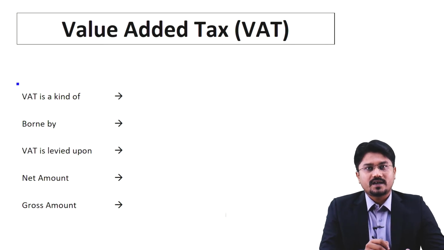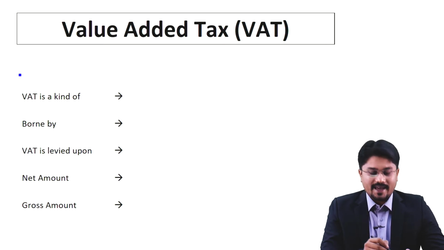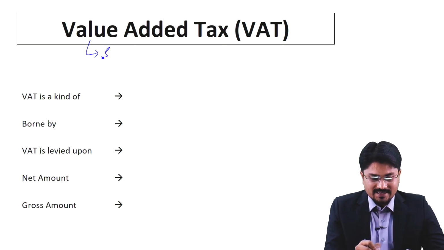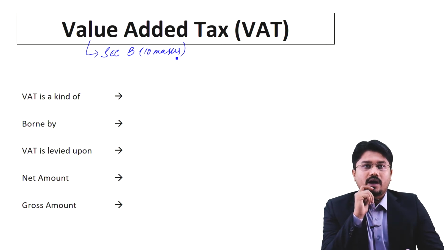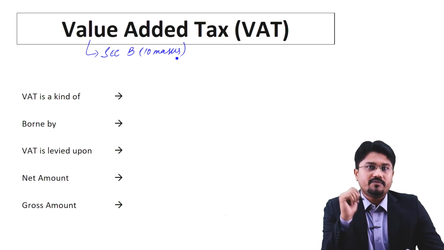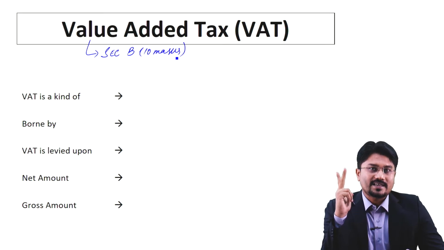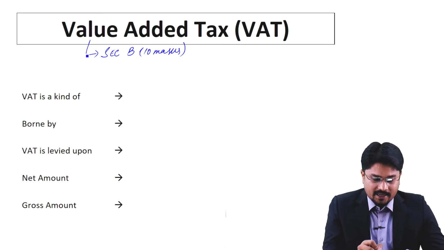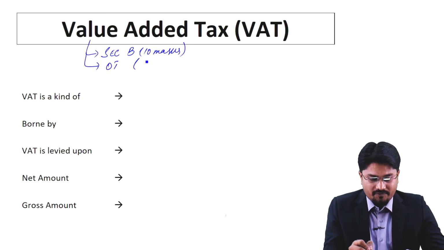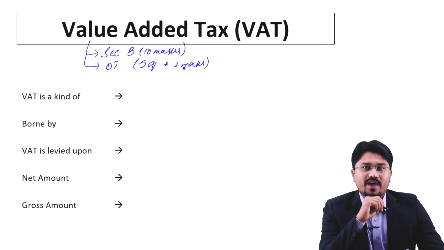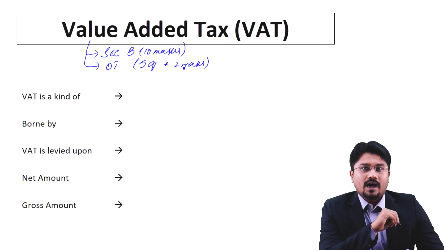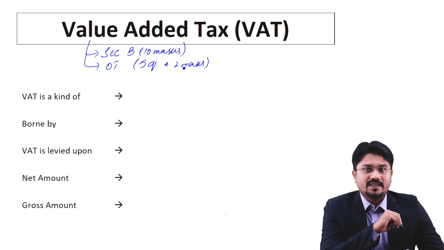Today we are going to start a new topic, which is value added tax, and this topic is examined in section B of the paper for minimum 10 marks. There are effectively three OT cases examinable in section B, which are value added tax, inheritance tax and capital gain tax. And this OT case comprises 5 questions, and each question is of 2 marks. So effectively this value added tax is examined for minimum 10 marks in section B of the TX examination.